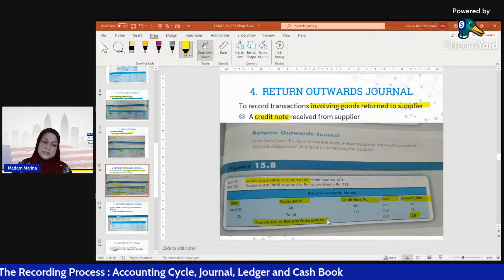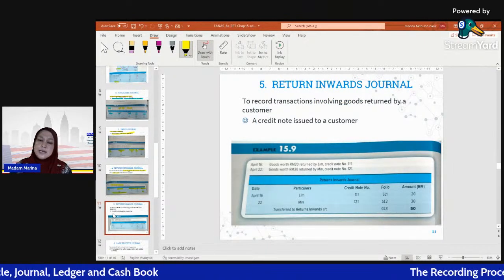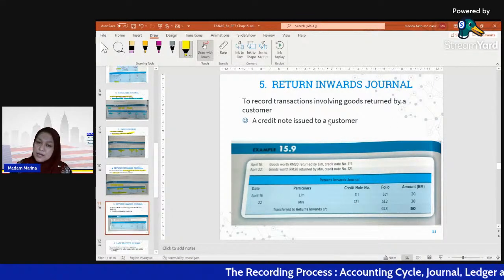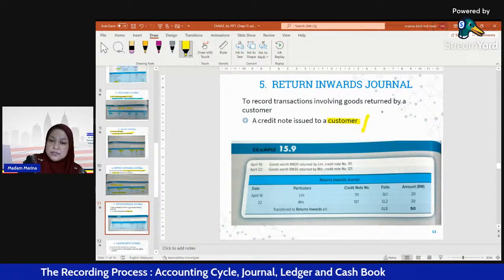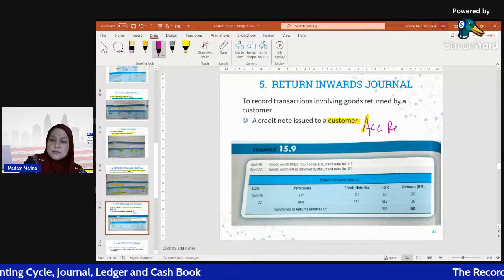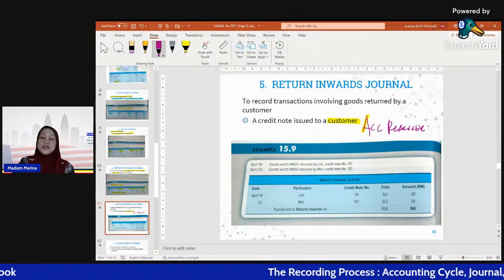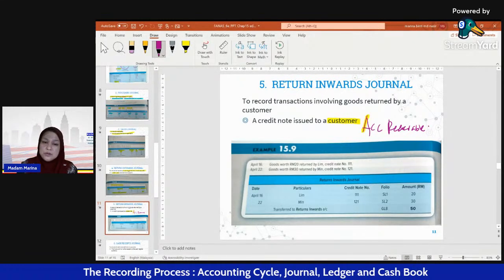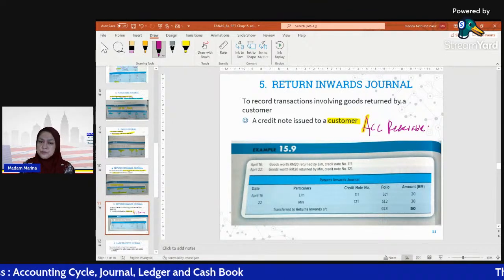Okay, in the next session. Next, for returns inward, this is related to customers or accounts receivable, related to our credit customers. So for example now, April 16, goods were 20, returned by Lim, credit note 1111.